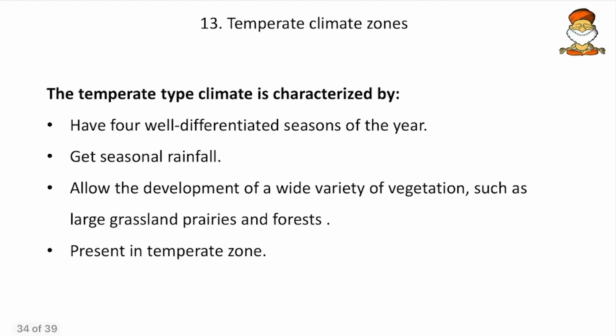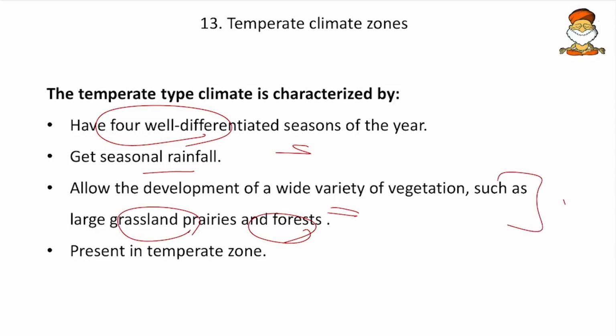Then the temperate climate zone is characterized by four well differentiated seasons: summer, winter, autumn and spring. They get seasonal rainfall in the rainy season, which allows the development of a wide variety of vegetation. A good variety of vegetation like grasslands is present, but we know that the maximum diversity is present in tropical and not in temperate.